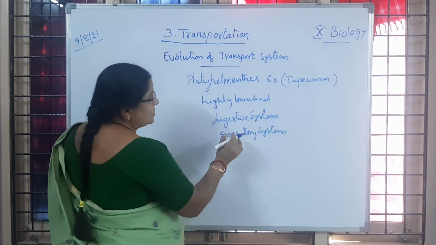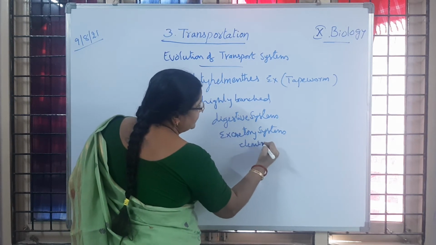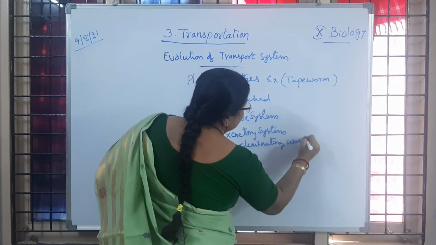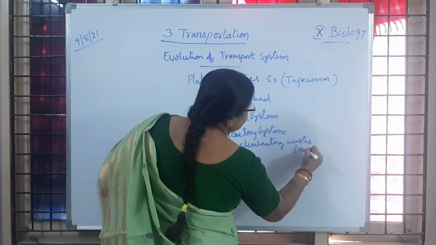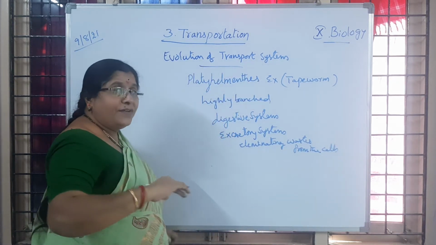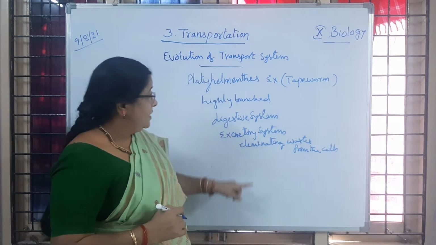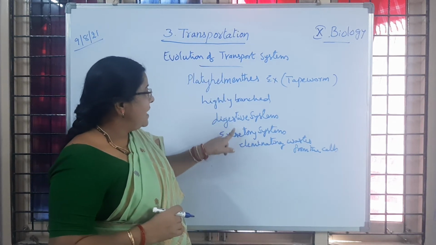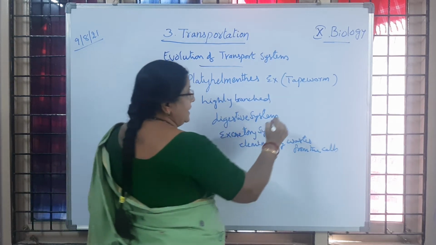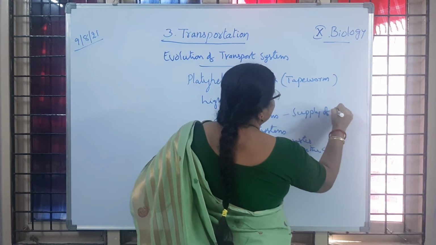Is it clear to you? So this excretory system helps in eliminating waste from the cells. Waste materials produced by the cells are eliminated through the excretory system, and the digestive system helps in the supply of nutrients.